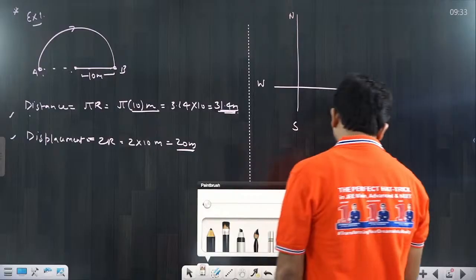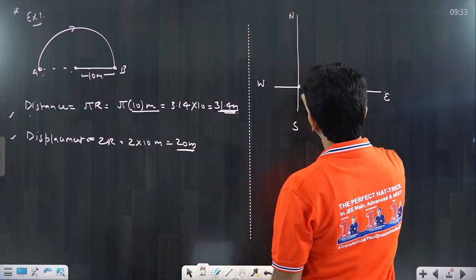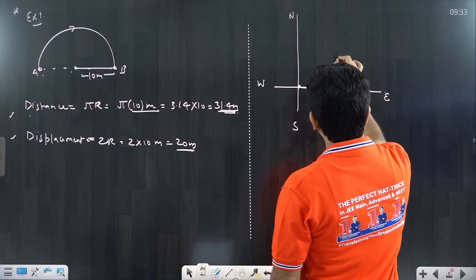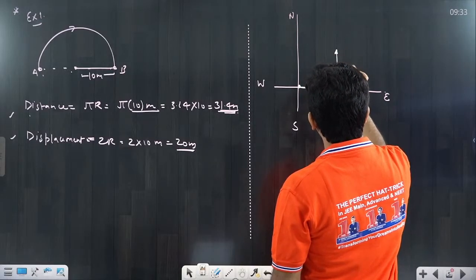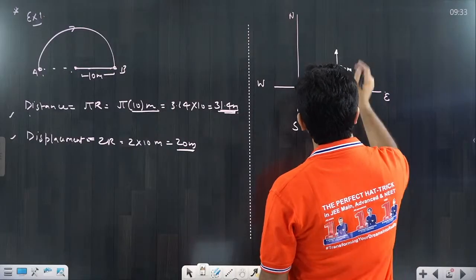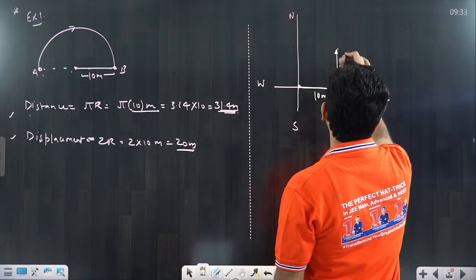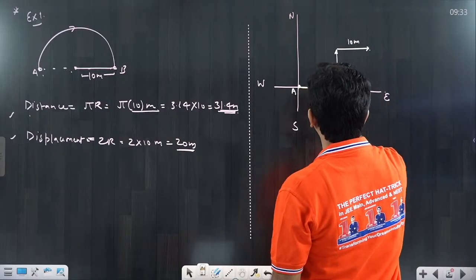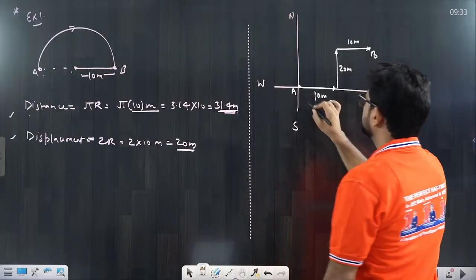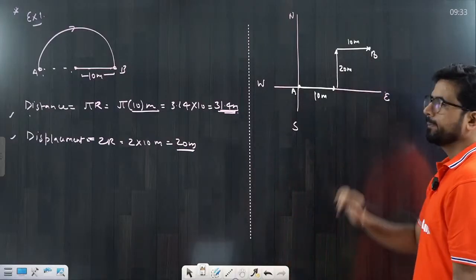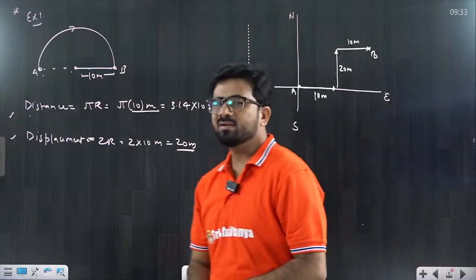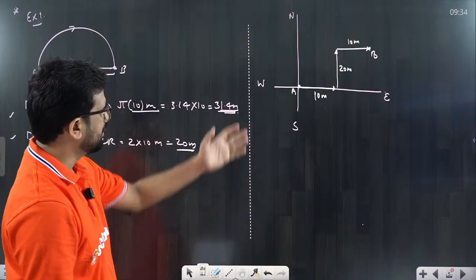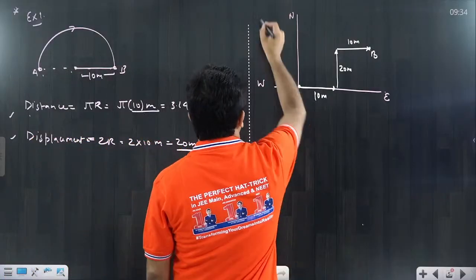There is one particle, and it is moving first 10 meter along east, and then 20 meter towards north, and now it is taking a right turn, and it moves further 10 meter, reaching its final destination. It starts from A and finally reaches B. That's the question. Now they are asking what is the distance covered and what is the displacement of the particle. That is also a second type of problem that comes to you. I am discussing that part.